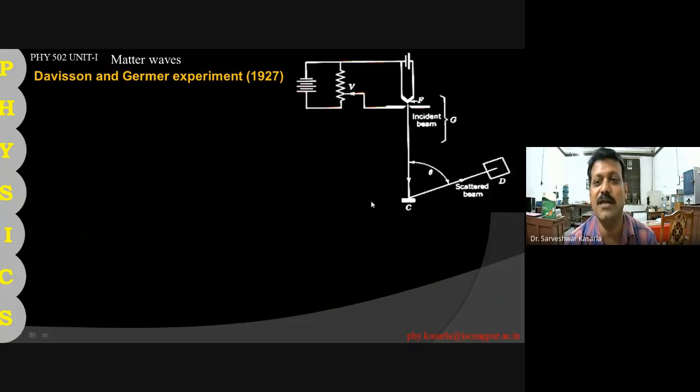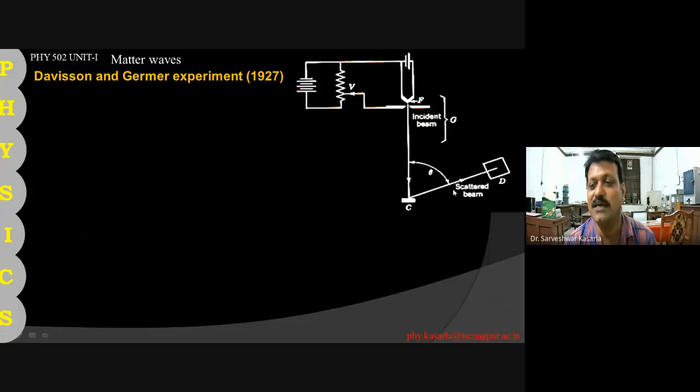So let us discuss the Davisson and Germer experiment of 1927. This is the simple arrangement. There is a filament, power supply is given to the filament, and electrons are emitted. The kinetic energy of the emitted electrons is directly proportional to the potential difference applied. This electron beam is made to fall on the nickel crystal, and after diffracting from the nickel crystal, it is scattered in different directions.